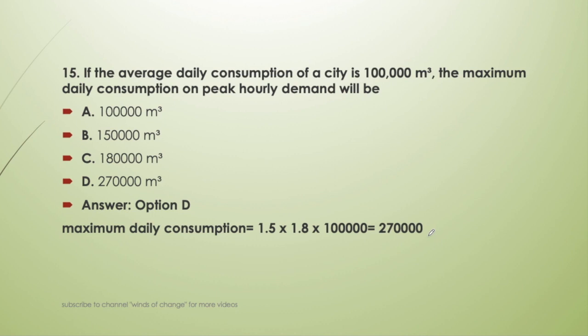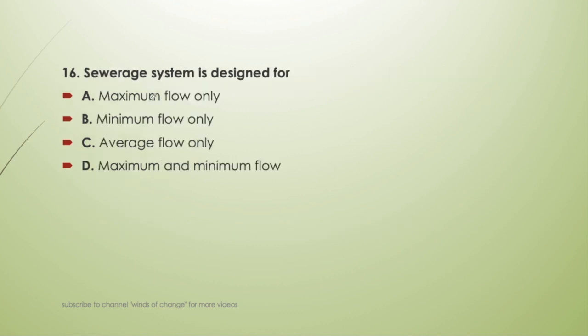Okay. Next question. Sewerage system is designed for maximum flow only, minimum flow only, average flow only, or maximum and minimum flow. So sewerage system is designed for both maximum and minimum flow. Okay. In the minimum flow we have to provide the minimum self-cleansing velocity.